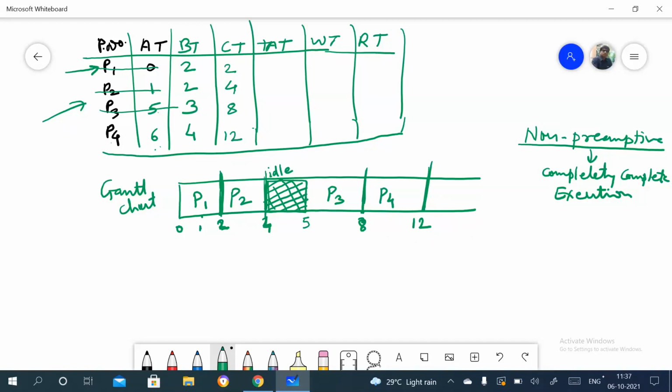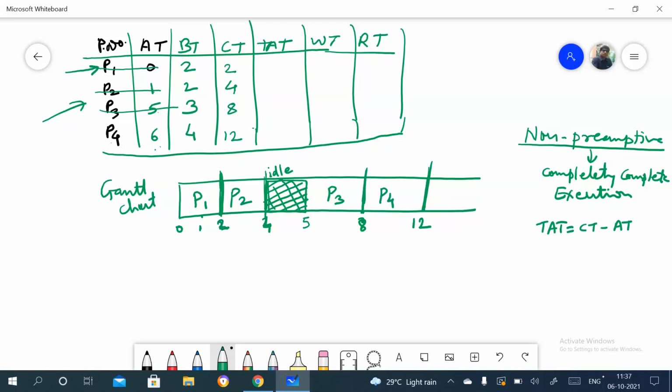In the same way, we'll go for the turnaround time. What is the formula for the turnaround time? We know it is CT minus AT, completion time minus arrival time.